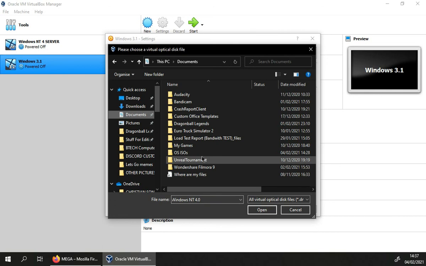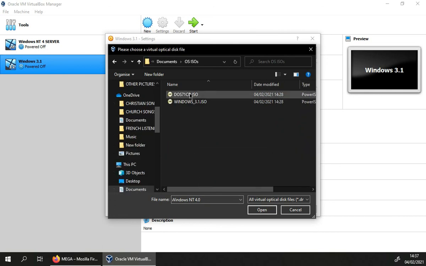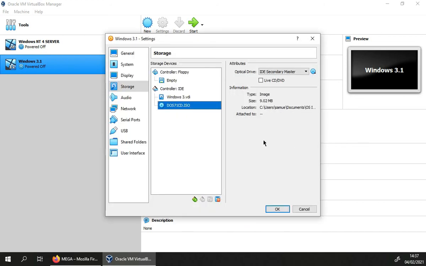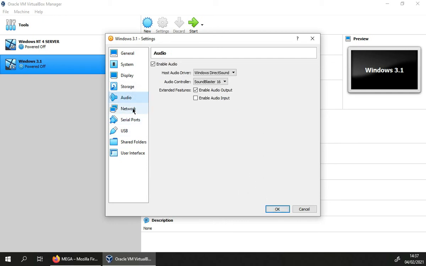So I'm just gonna go to my ISO files real quick. There we go. So Windows 3.1. Since that is not an operating system on its own, because Windows 3.1 actually runs on top of DOS, we need to install DOS first. So I've got DOS 7.1 here. It's a typical operating system of its time, and then the rest I think is fine.